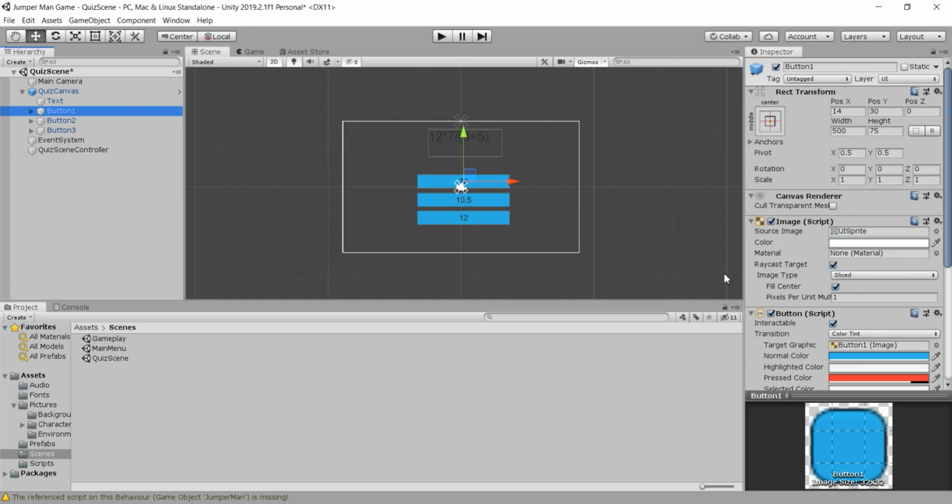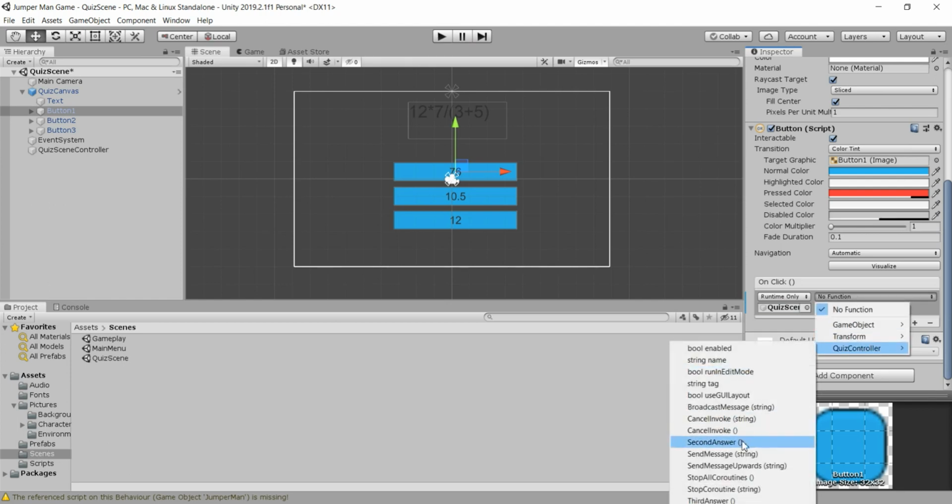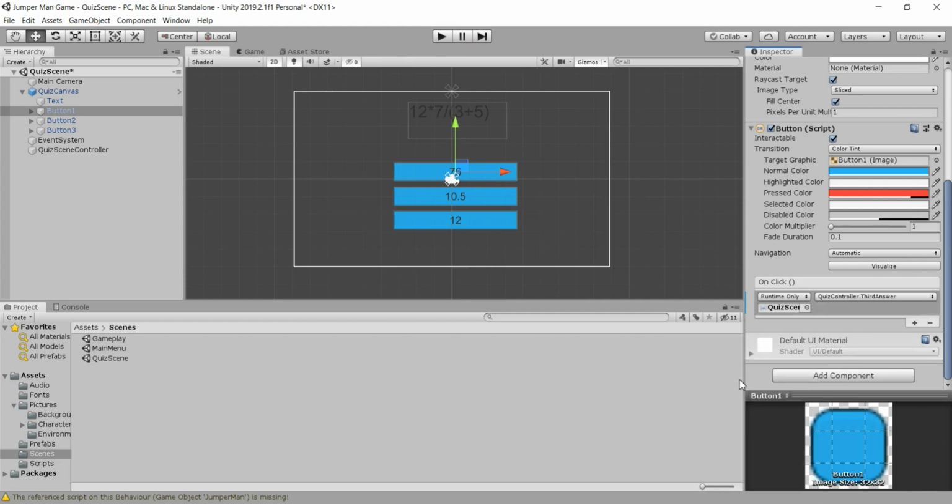So now when I go here, we actually didn't connect our buttons with the functions from the quiz scene. So guys, we need to pass here for button 1 that is the incorrect answer, we are going to pass here quiz controller, and this is going to be third answer because also third answer is incorrect.